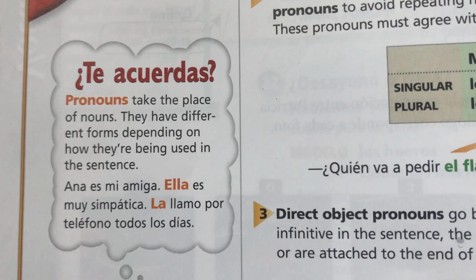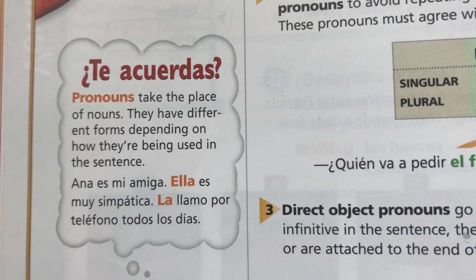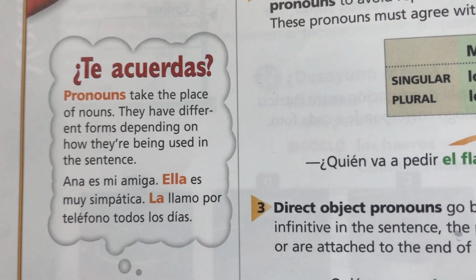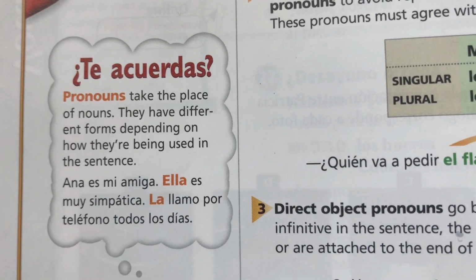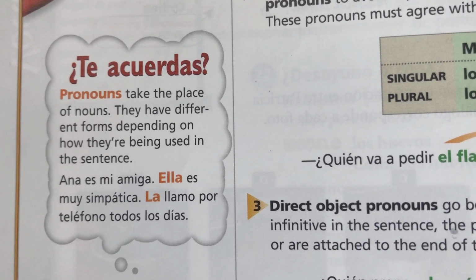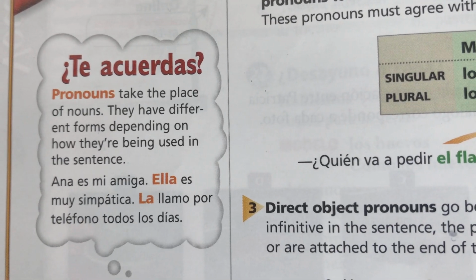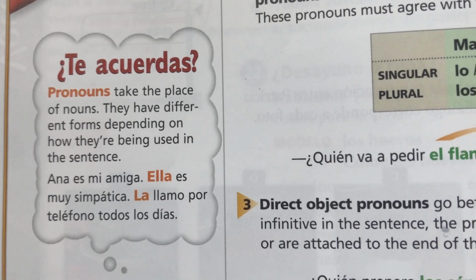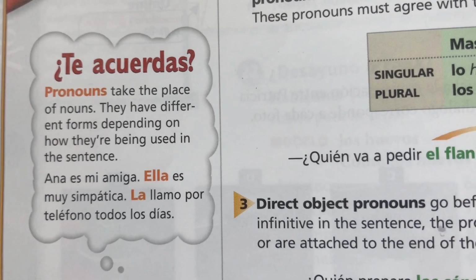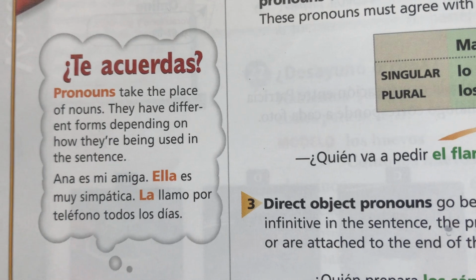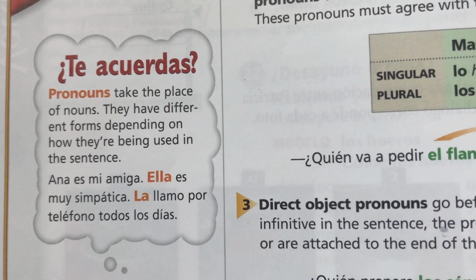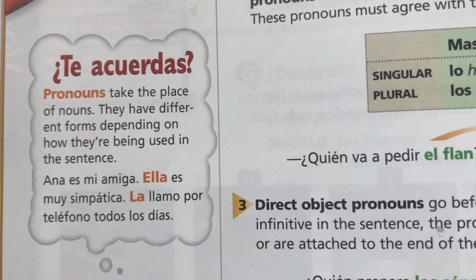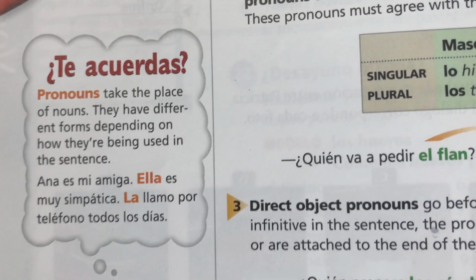So here we have Ana es mi amiga, right? Anna is my friend. Ella, she, es muy simpática. She's really friendly. She's really nice. La llamo por teléfono todos los días. Well, what's that la? That la took the place of ella, which takes the place of Ana. So you've got those different forms there that you can put in there instead of saying Anna each time.